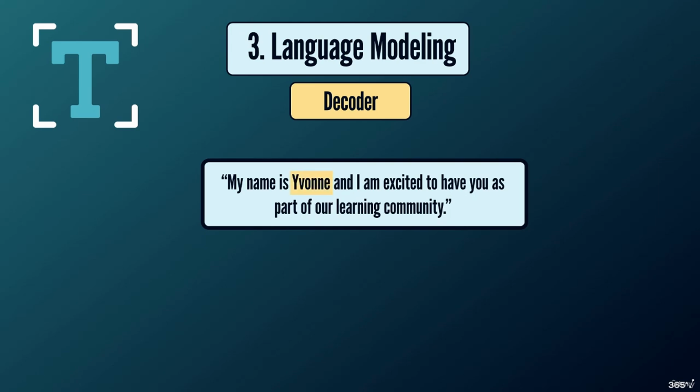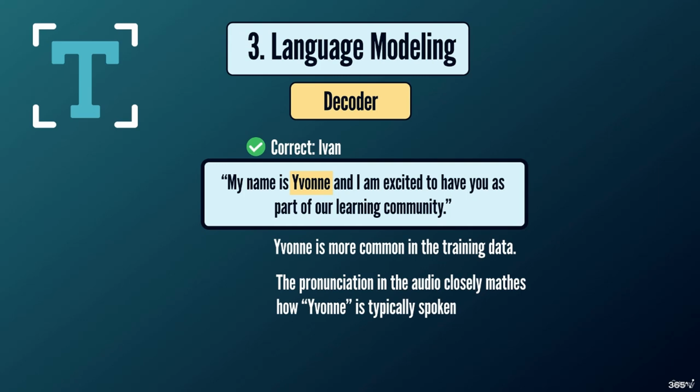It knows that Ivan is a name, right? But it can sometimes make mistakes. In this case, the model incorrectly transcribed Ivan as Yvonne, likely because Yvonne is a more common name in its training data. The context helps the model produce more accurate transcriptions even with these rare errors.